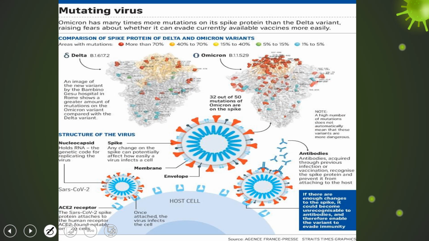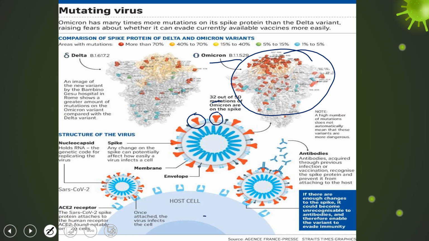So here also it is the same thing. Here you can see Omicron is having so many mutations, more than 32 mutations out of 50 mutations in the Omicron in the spike protein. This is the cartoonic structure of the virus. So this virus is having this spike protein. Normally 3 proteins come together and form an S protein. This protein helps the virus to enter into the host cell.